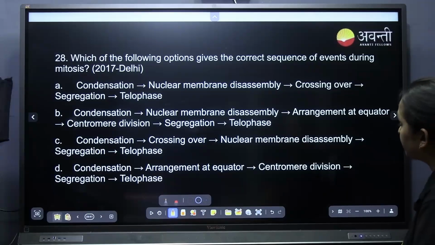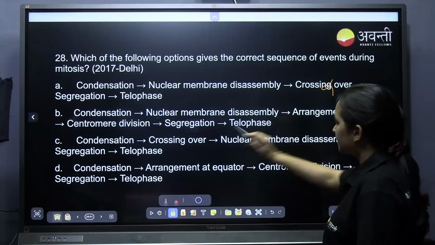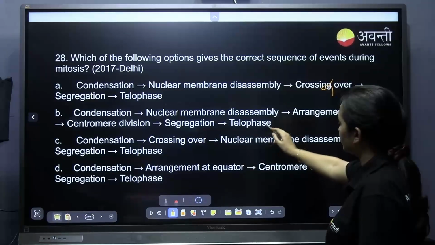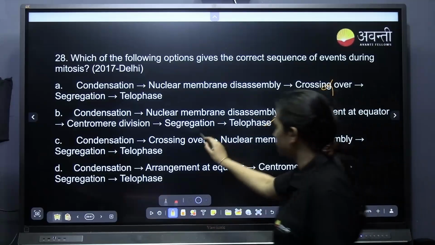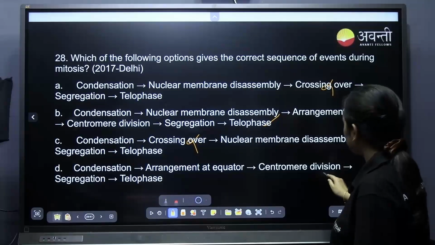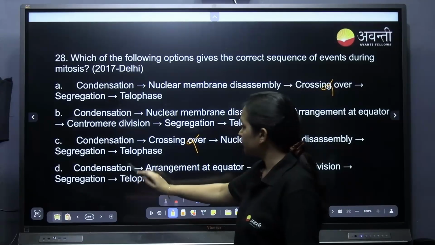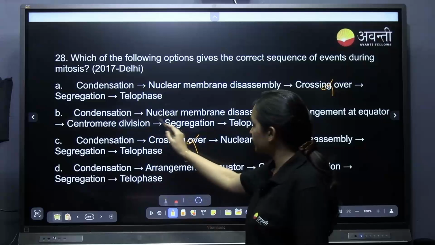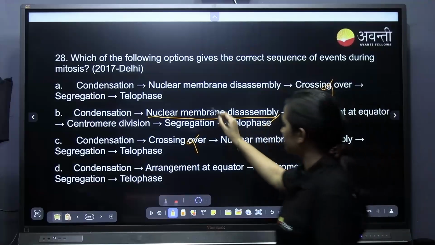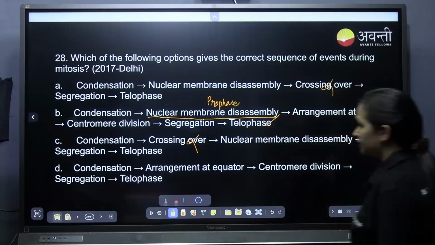Condensation, nuclear membrane disassembly. In mitosis crossing over doesn't happen. Condensation, nuclear membrane disassembly, arrangement at the equator, centromere division, segregation, telophase, yes, this is correct. Condensation, crossing over, no. Condensation, arrangement, centromere division, same to same, yes. Segregation, telophase. This is also true, but B becomes the more right answer because nuclear membrane disassembly is written, which happens especially in prophase. So, which is the correct answer now?